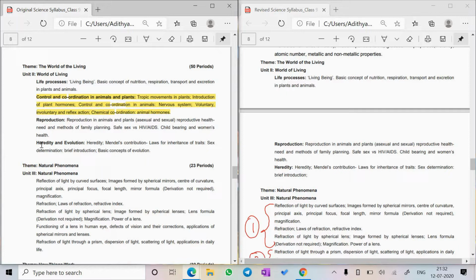Heredity and evolution, the fourth chapter. There is a change over here, and it's quite noticeable with the name itself. It's heredity and evolution originally. Here it is just heredity.